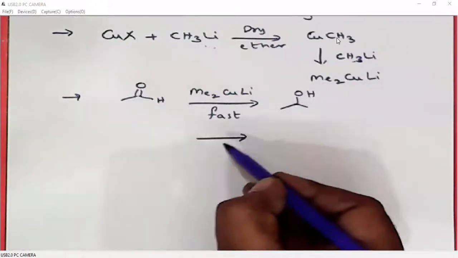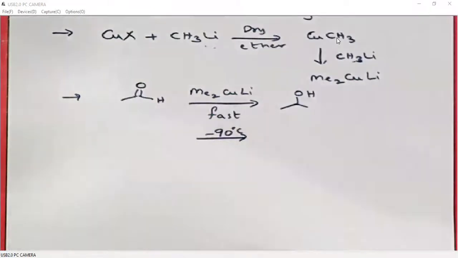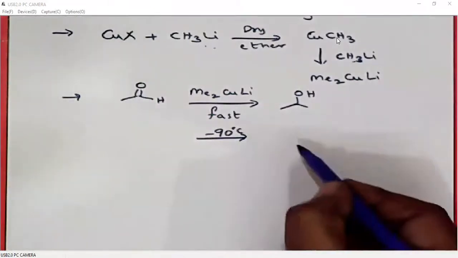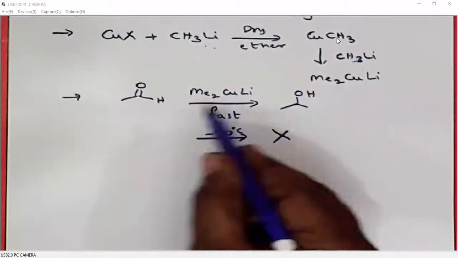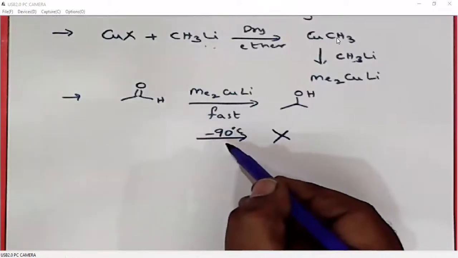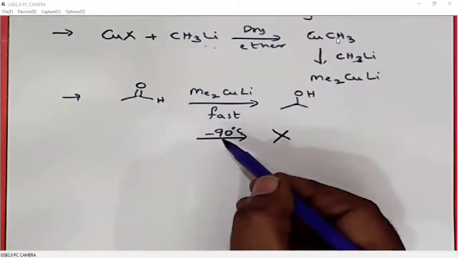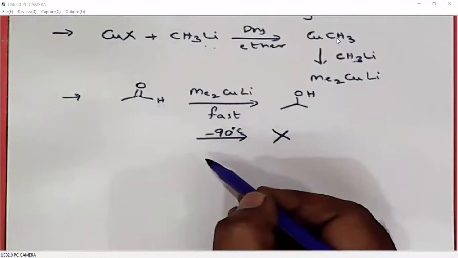But the same reaction is not possible at minus 90 degrees centigrade. So when we want to do this nucleophilic addition of Gilman reagent to aldehyde at minus 90 degrees centigrade, it is not possible. That means Gilman reagents are not as strong nucleophiles as Grignard reagents or alkyl lithium reagents.